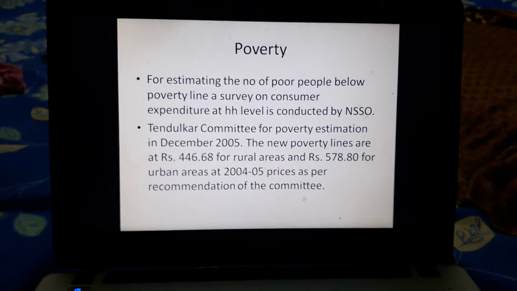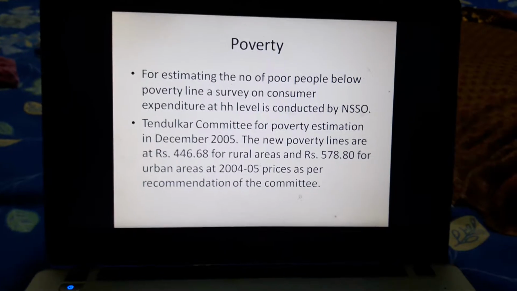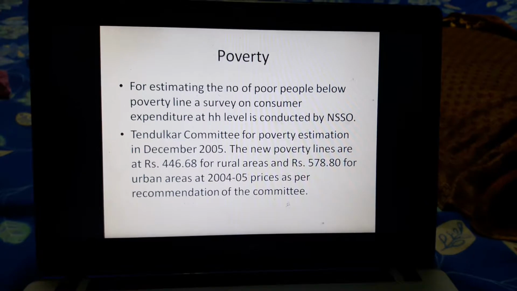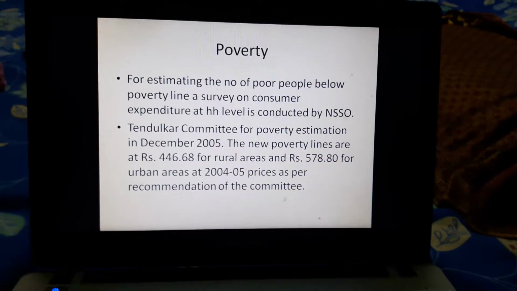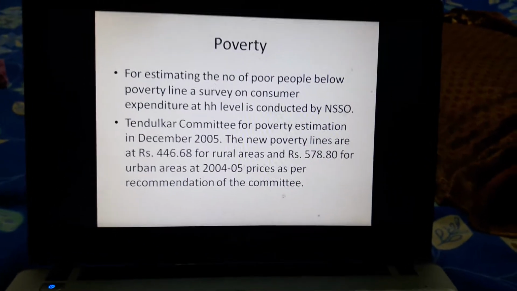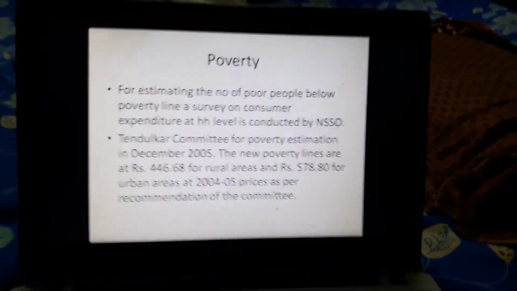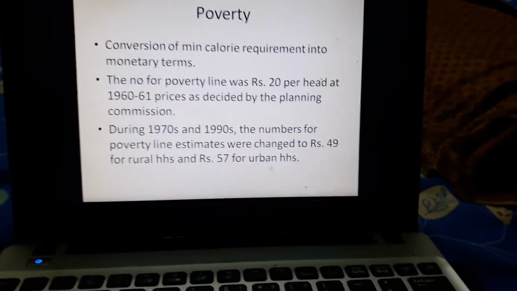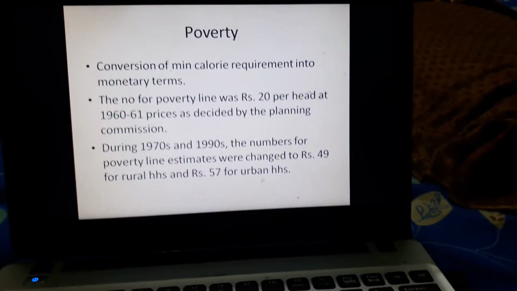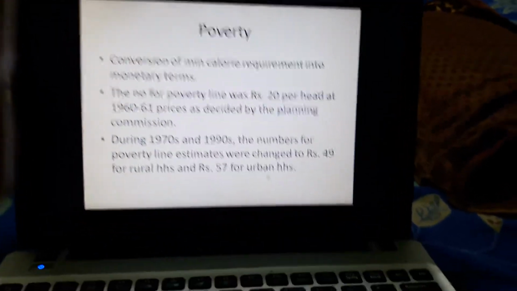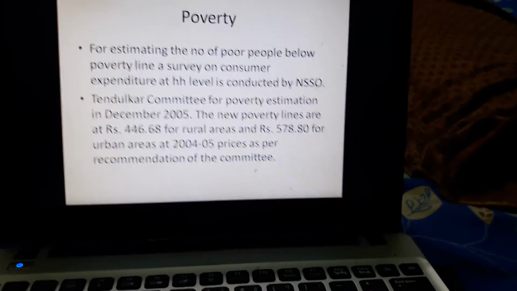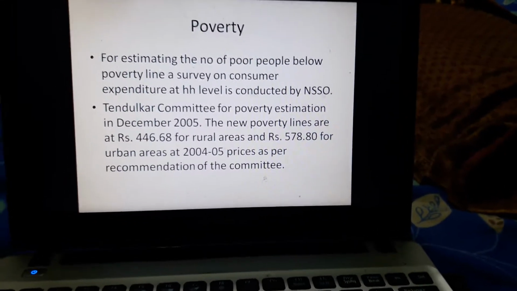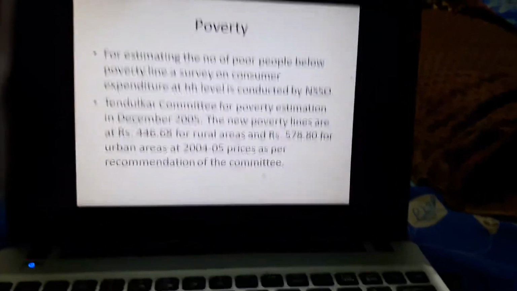Now the new poverty line estimates were rupees 446.68 for rural areas and rupees 578.80 for urban areas, and these were calculated at 2004-5 prices. And if we compare these two poverty line estimates with the earlier estimates, we can observe that earlier it was rupees 49 and 57, and later the Tendulkar Committee revised these two estimates to rupees 446.68 and rupees 578.80.